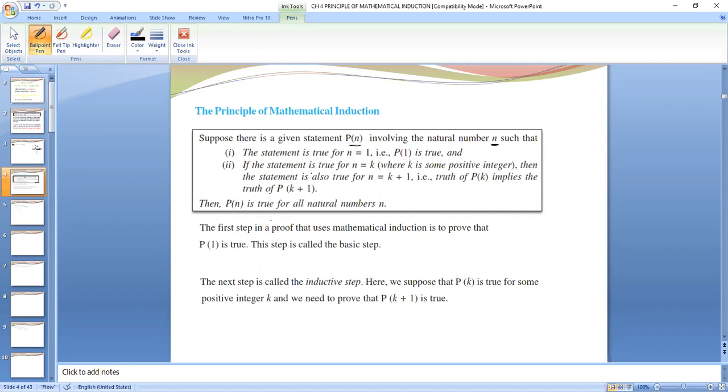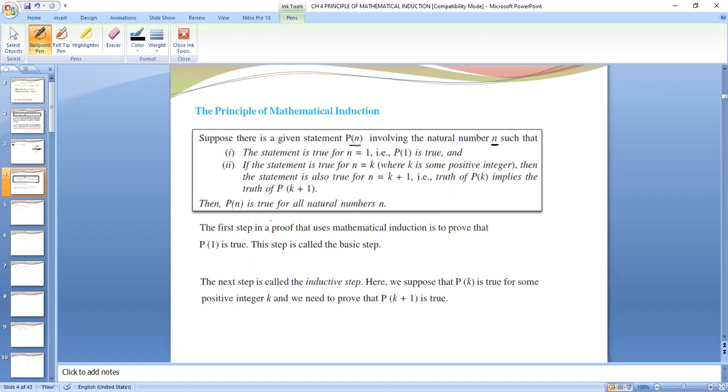This is the first step of mathematical induction, that the statement is true for n equals 1. When we put n equals 1, the left hand side should be equal to the right hand side, or our result should hold true. The statement is true for n equals 1, that is P1 is true.